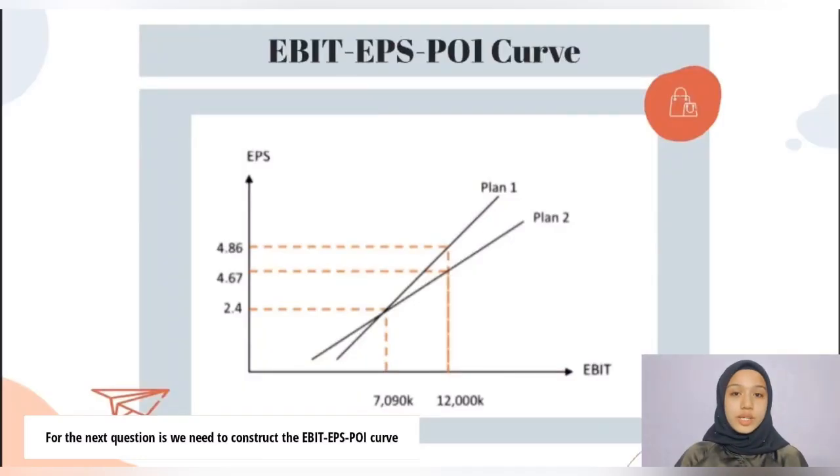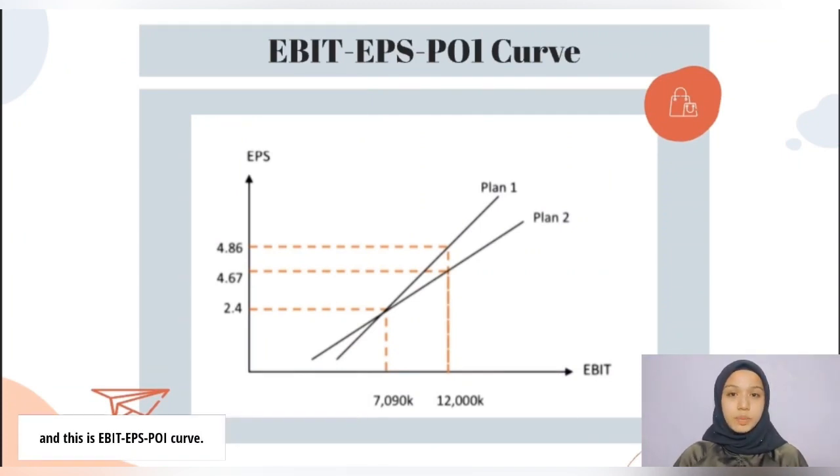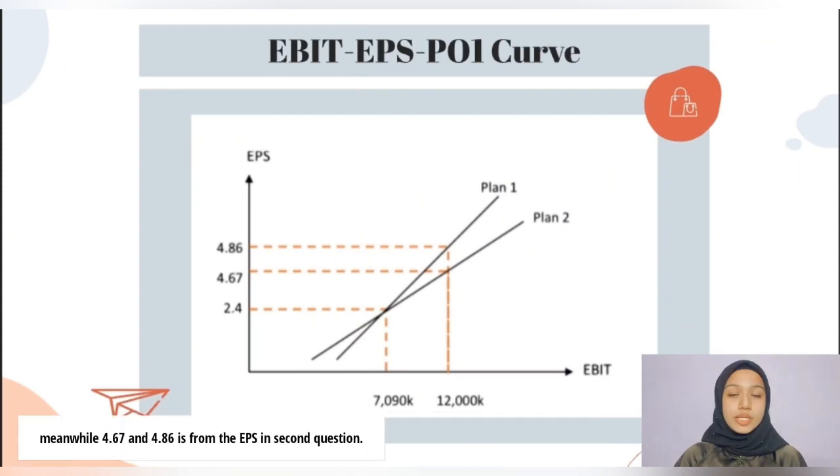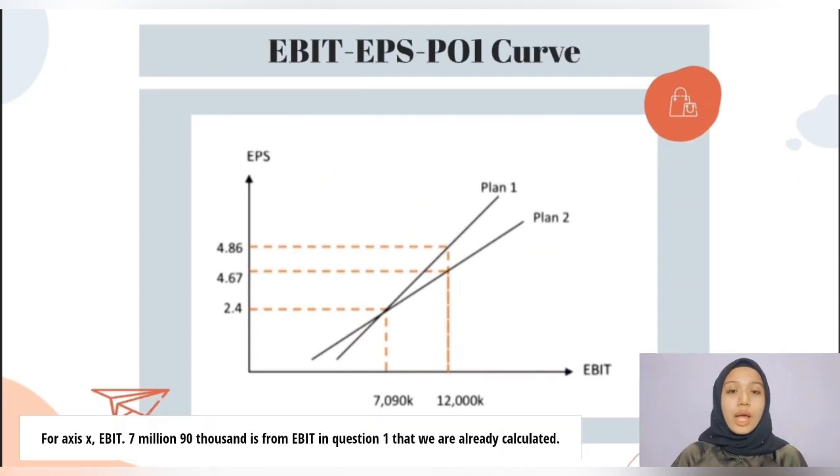For the next question, we need to construct the EBIT-EPS indifference curve, and this is the EBIT-EPS curve. Axis Y is EPS and axis X is EBIT. Now look at axis Y, EPS. The number 2.4 came from the first question that we already calculated in EPS. Meanwhile, 4.67 and 4.86 are from the EPS. For axis X, EBIT, 7,090,000 is from the EBIT in question 1 that we already calculated.